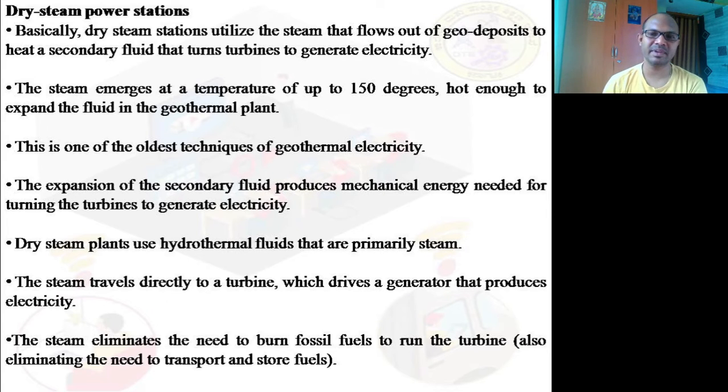Basically, my dear friends, what we have is a second method of doing this from the dry steam. One way is to use this to convert the secondary fluid, and the second method is to use this steam, which is available at 150 degrees centigrade, directly to enter into the turbines.